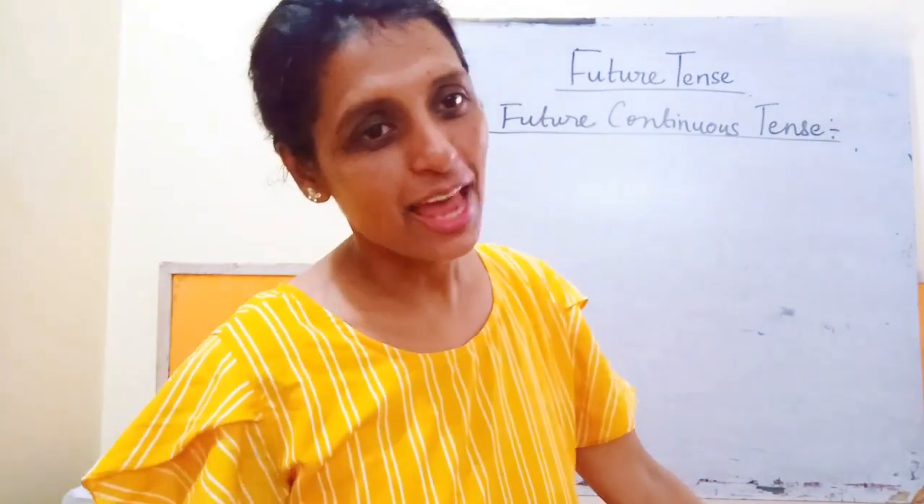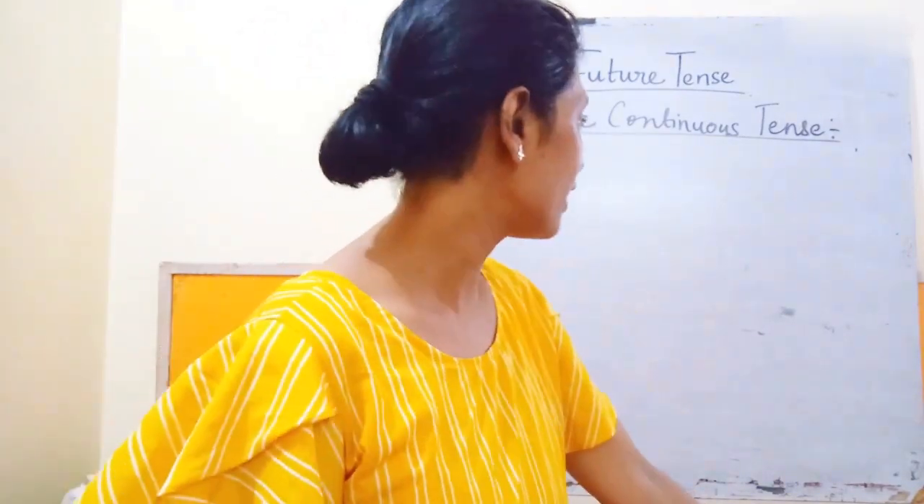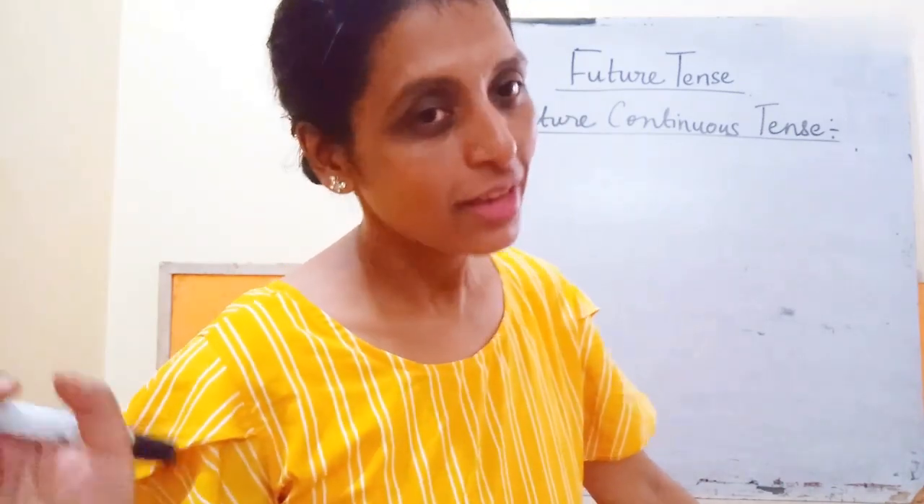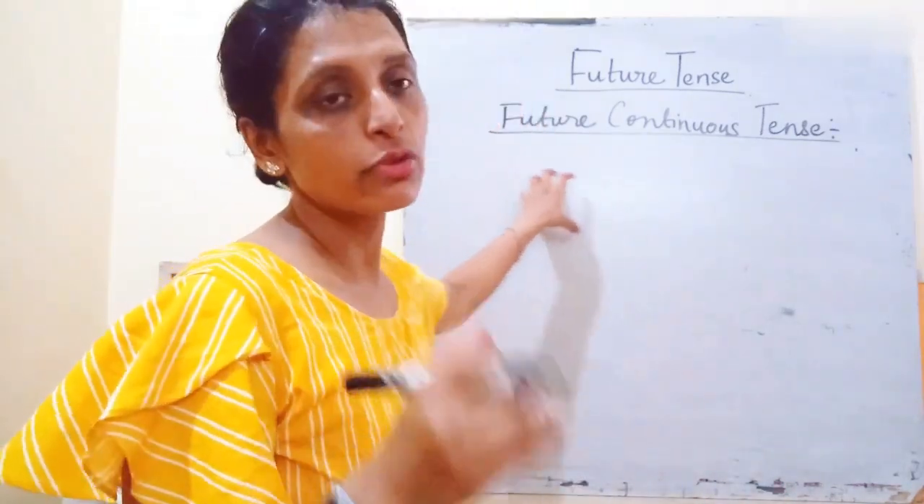You will be eating an apple. तुम एप्पल खा रहे होगे. She will be eating an apple. वो एप्पल खा रही होगी. Okay, so this is future continuous tense.